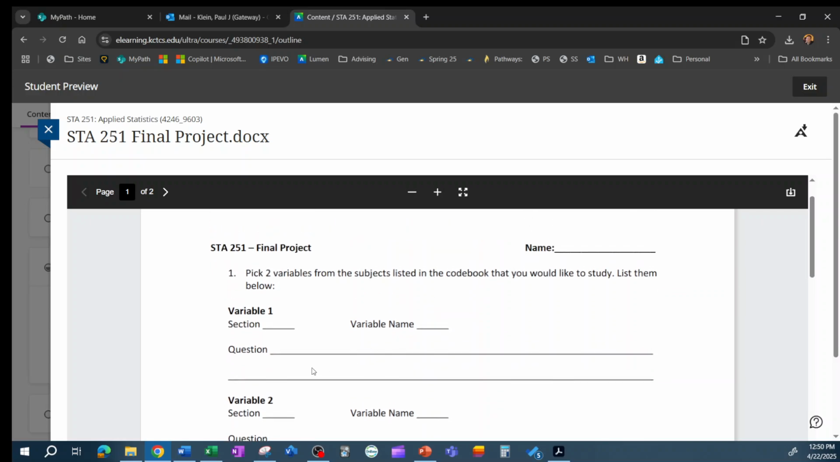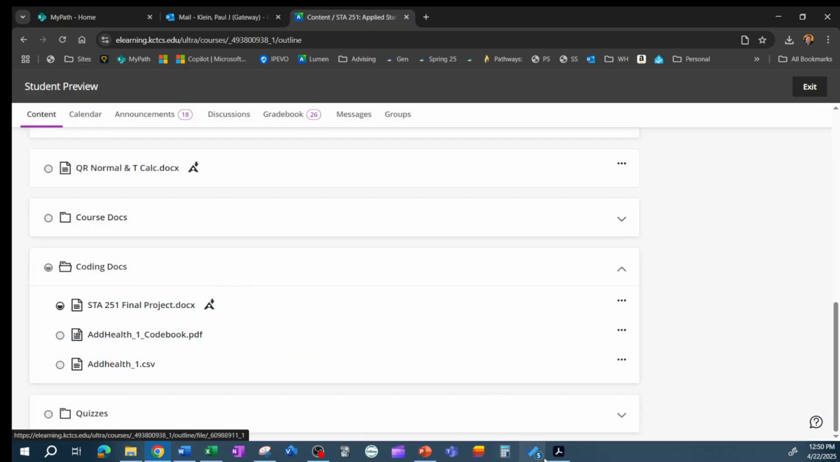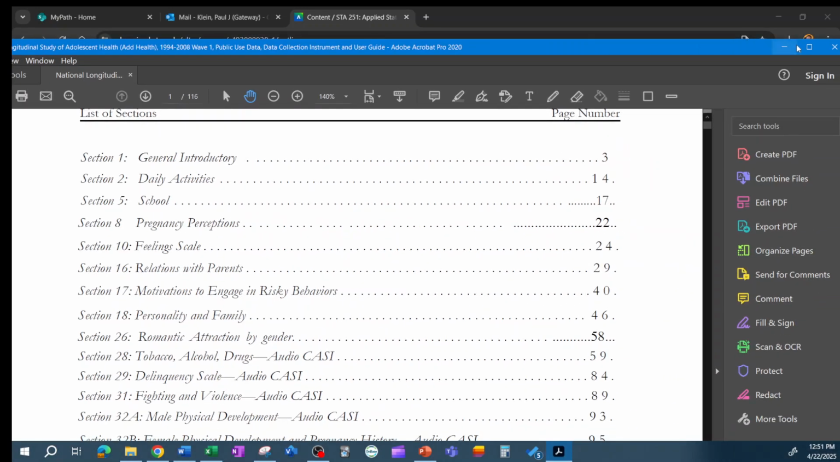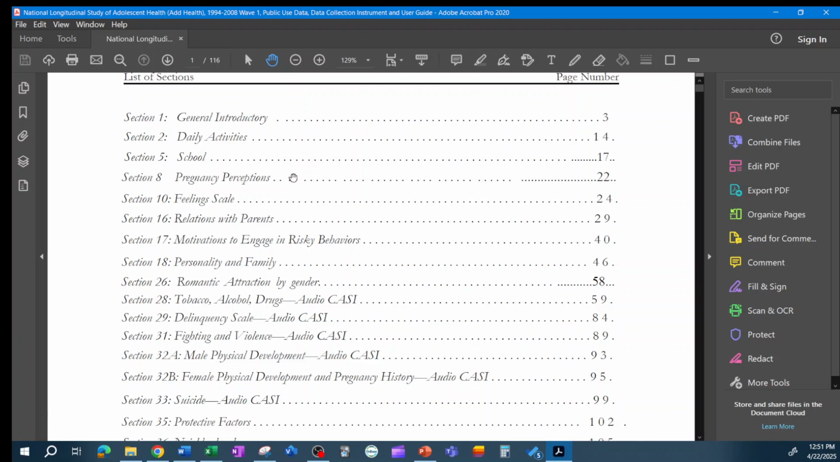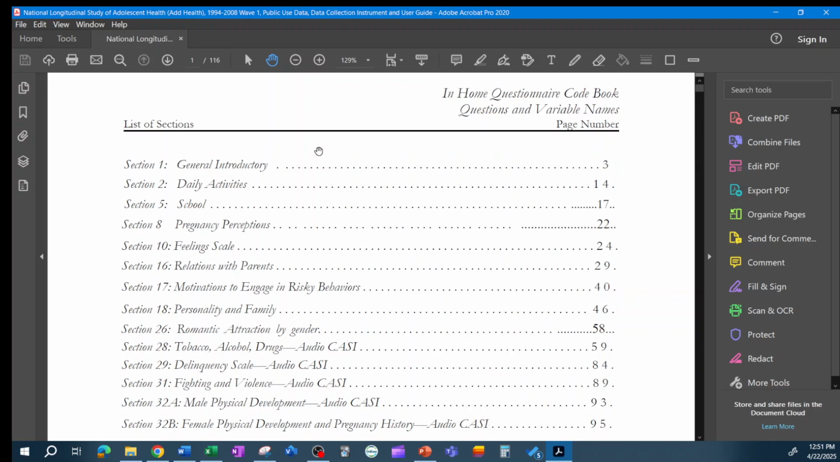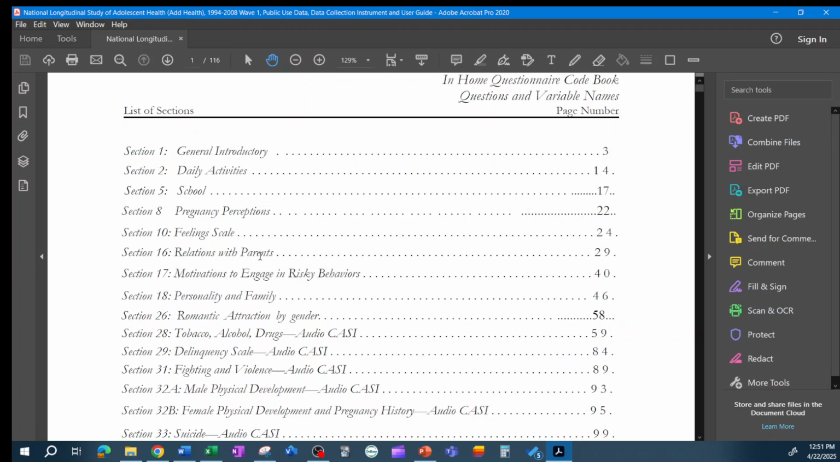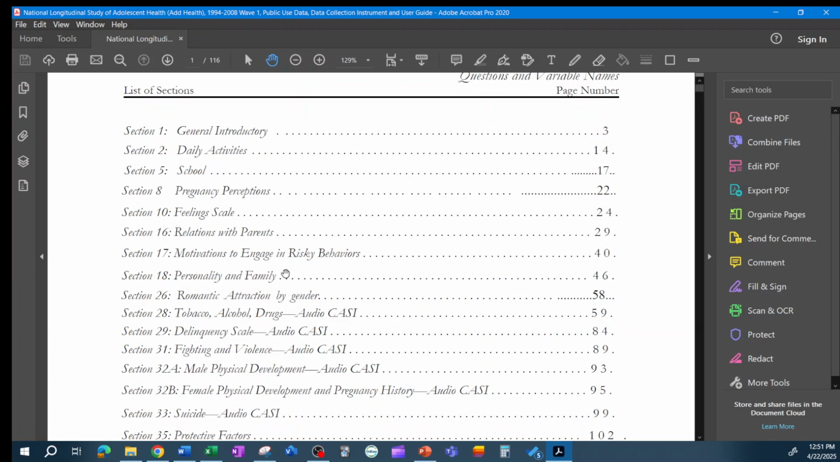For example, the code book on the second document, download that. It looks something like this. All right, this is the code book, actually. It's got data on, it's called Add Health, which is adolescent health. So people your age filled out a questionnaire on practically everything: school, pregnancy, feelings, relations with parents. You can look through that, tobacco and drugs, everything.